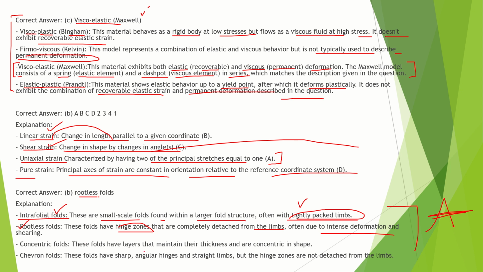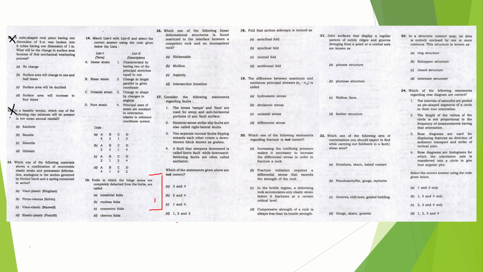Concentric fold, these folds have layers that maintain their thickness and are concentric in shape. Chevron folds have sharp, angular hinges, straight limbs, and the hinge zones are not detached from the limbs. It's like this. Chevron are like this, concentric is like this. रूटलेस का आपका हिंज का जोन ही आपके लिम्ब से डिटैच्ड होता है because of the intense deformation, and intrafoliar folds you have very tightly packed limbs. Okay, so this is a small scale fold that is found within large scale fold. Now coming so our answer would be rootless fold. Here we have the B option, and here we have our viscoelastic Maxwell. Now coming to the 16th question.